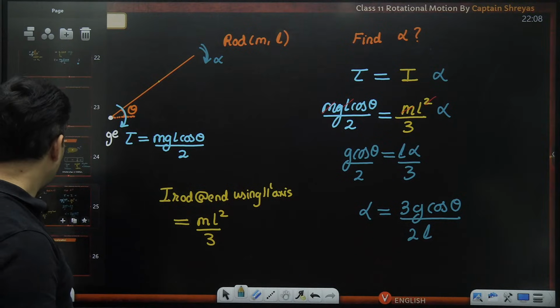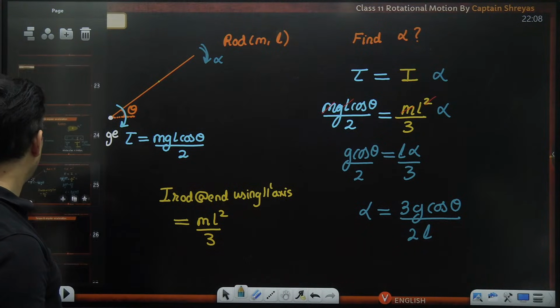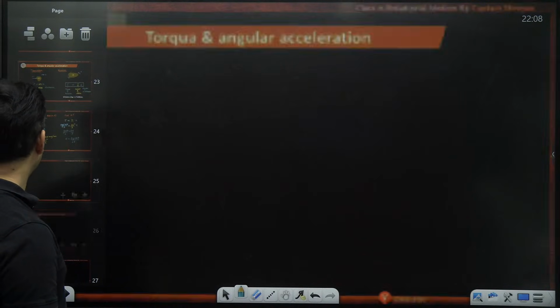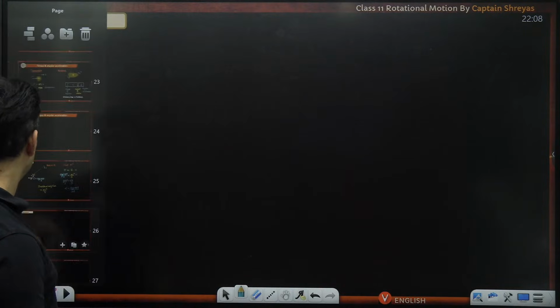Okay, very good. Now that we understand the relation between torque and angular acceleration, one more question we can do based on that particular concept, torque and angular acceleration. Observe this carefully.